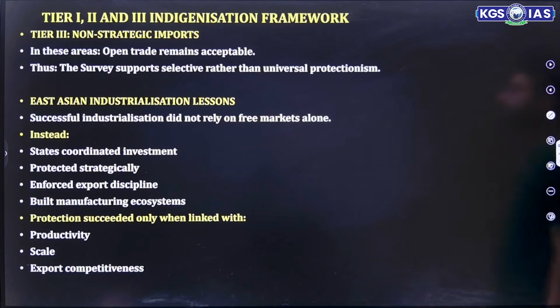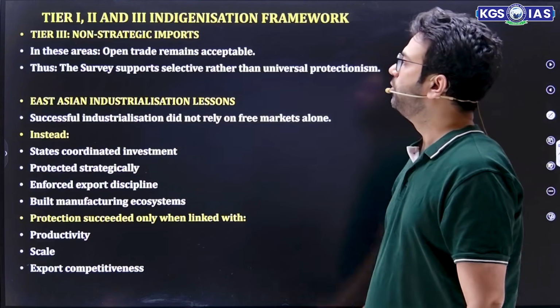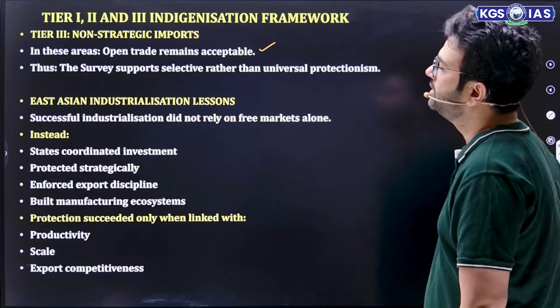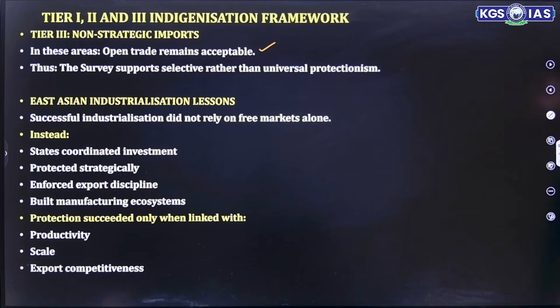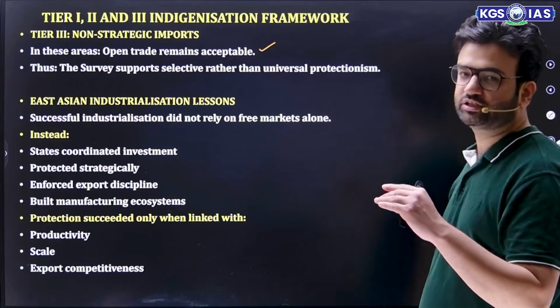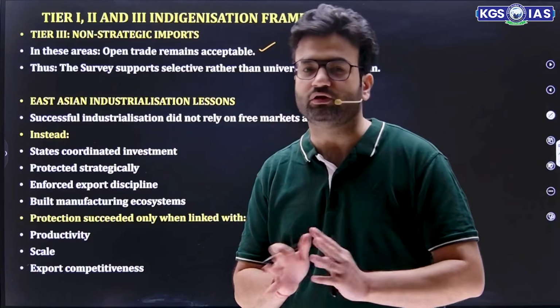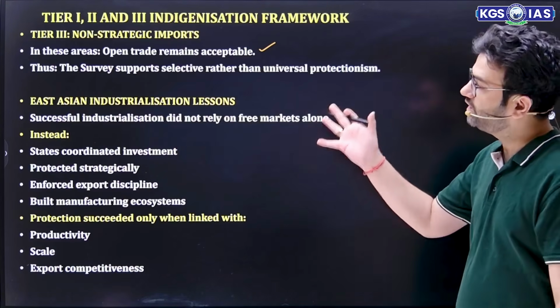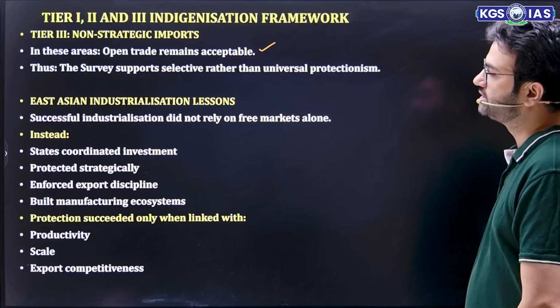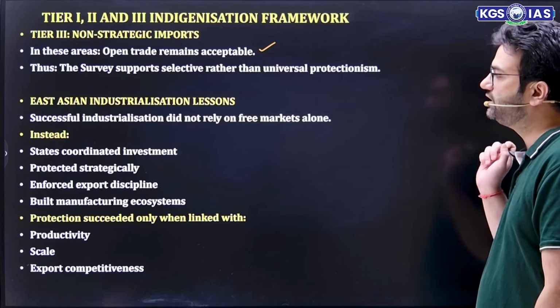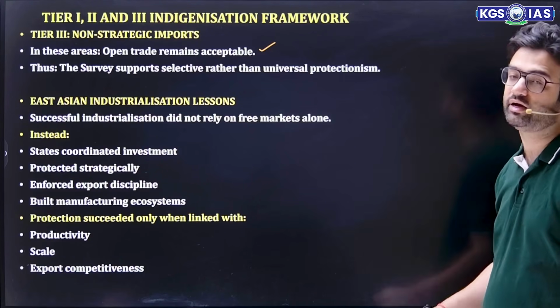Then tier 3, non-strategic import. Open trade remains acceptable. The Survey supports selective rather than universal protectionism. That means you can do selective protectionism, but don't try to follow universal protectionism. Same as the East Asian industrialization lessons. Successful industrialization did not rely on free market.